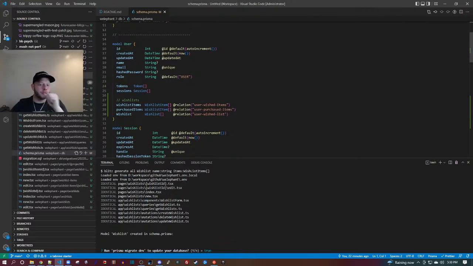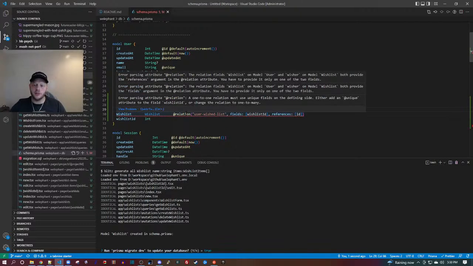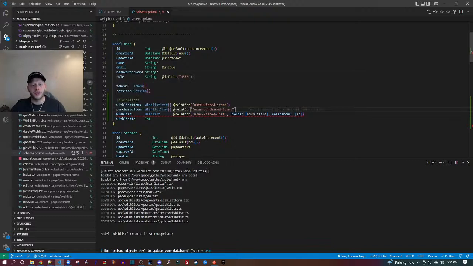Let's go check. So here's wish list, which seems to be an array. I'm going to change that to be just one object. What's going on there? Wished list on model user and wisher on model wish list both provide the references. You have to provide it in only one. Okay.